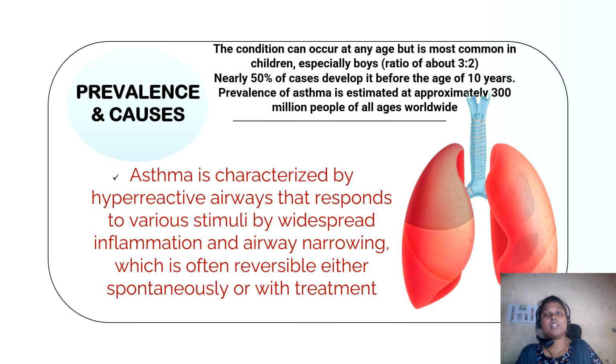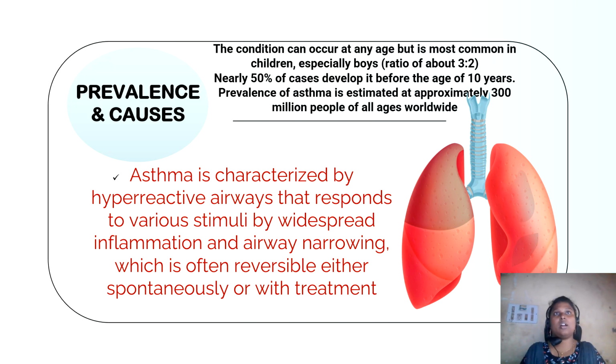Let's now move on to the prevalence and causes of asthma. Asthma is a condition that occurs at any age, but it is most commonly seen in children, especially among boys, with a male to female ratio of 3 to 2. Interestingly, around half of asthma cases develop before the age of 10 years, showing that it quite often starts in early life. On a global scale, asthma affects an estimated 300 million people of all age groups, making it one of the major global burdens worldwide.